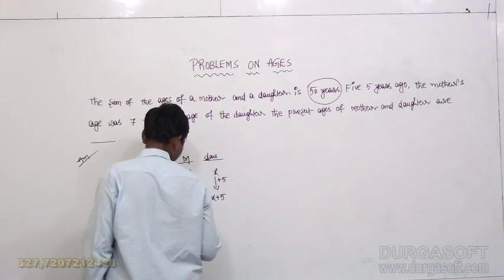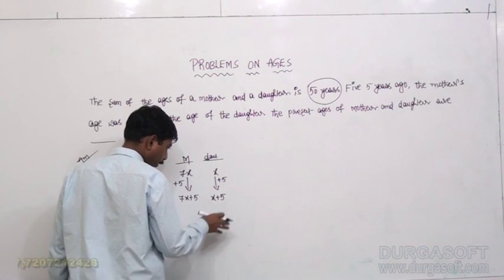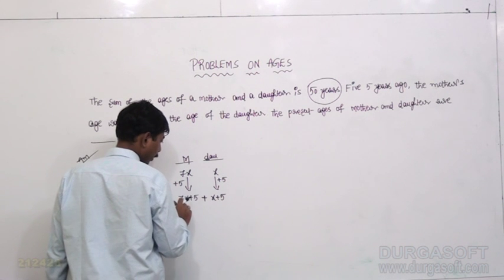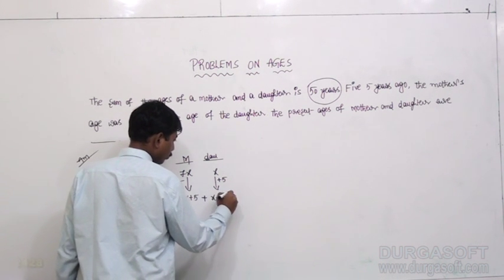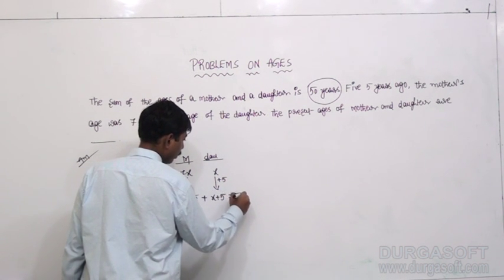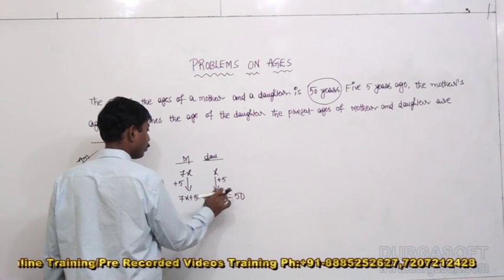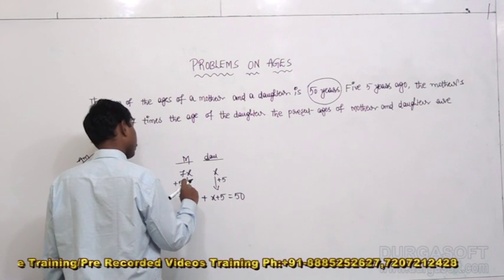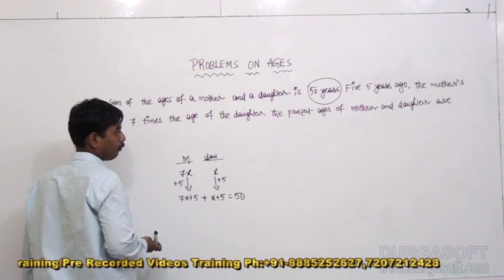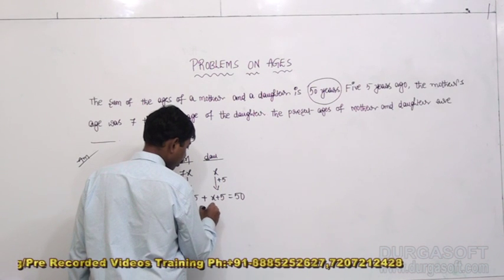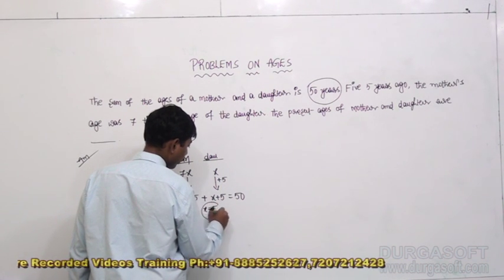The mother's present age is 7x plus 5. The daughter's present age is x plus 5. That equals how much? 50. 7x plus x, 8x. 8x plus 10 equals 50. 10 goes that side, 40. 8x equals 40. x equals how much, my dear guys?